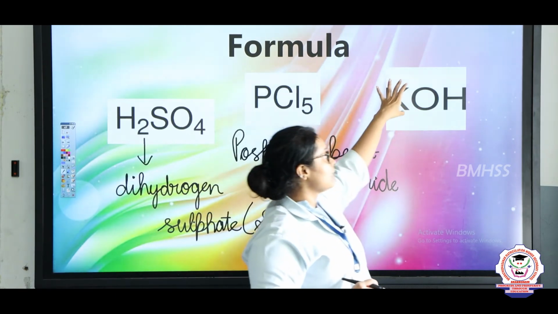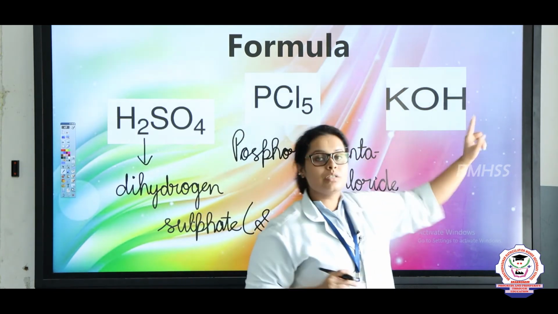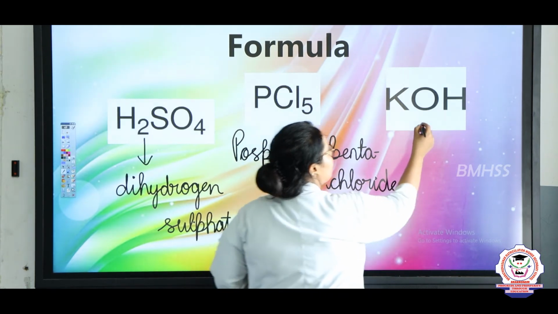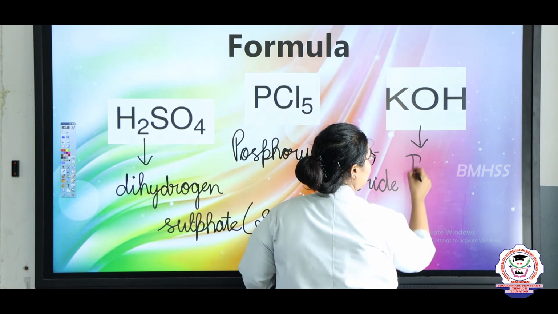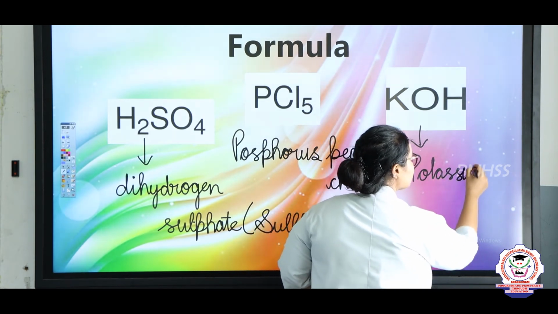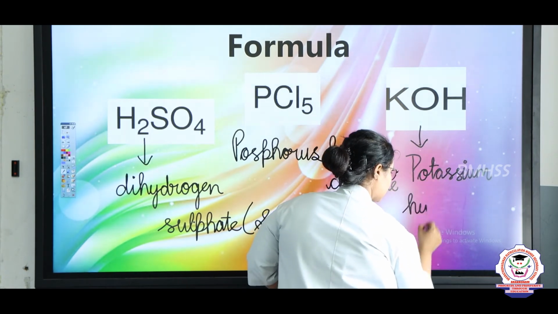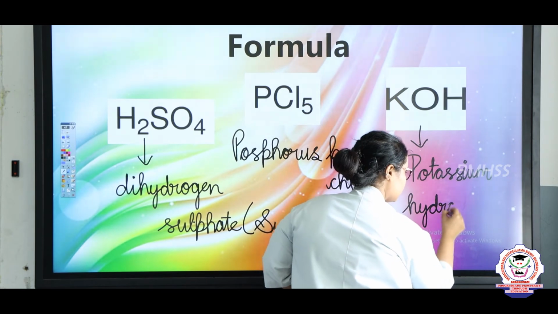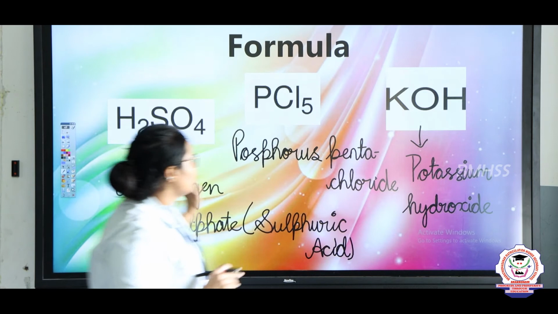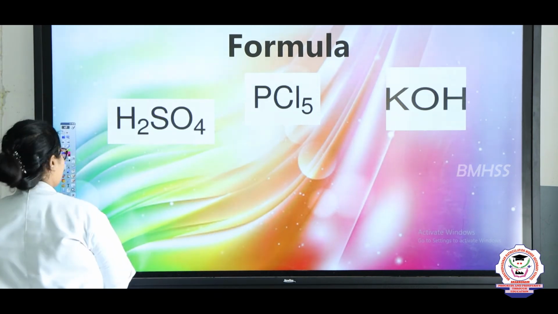Now let's come to the last one. So last one you can see KOH. So K is potassium and OH is known as hydroxide. So when you are combining these two names, it will be named as potassium hydroxide. Okay. So I hope you have understood how to name the formulas, right?